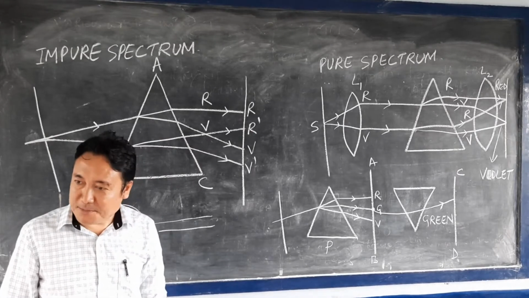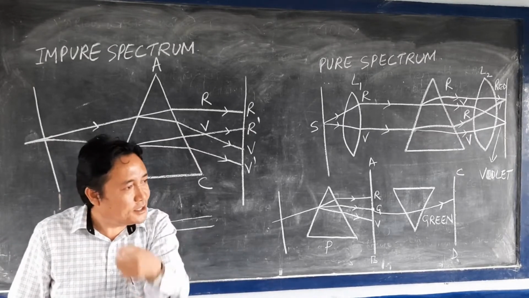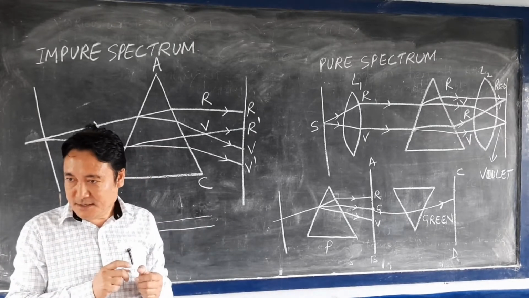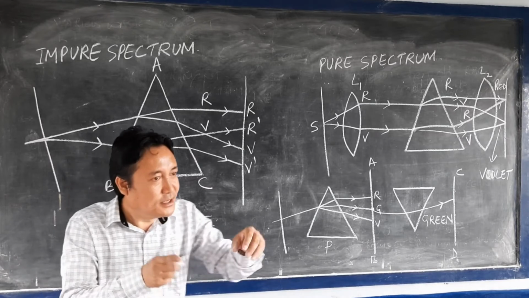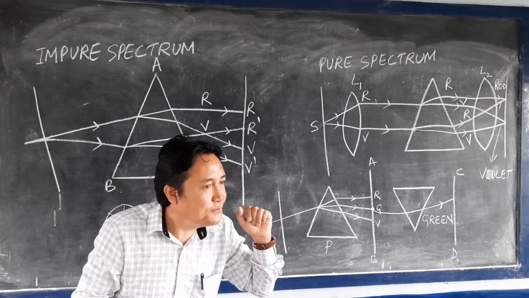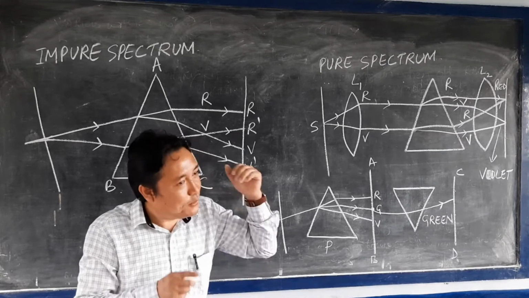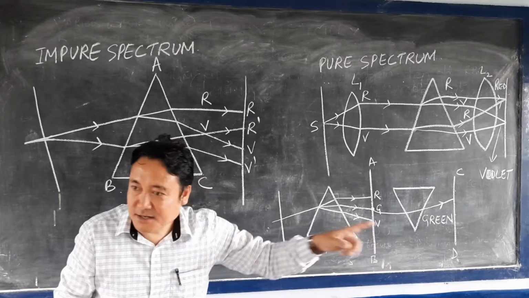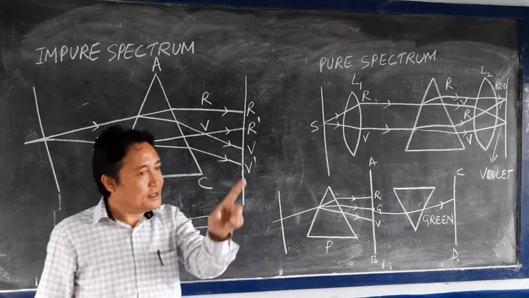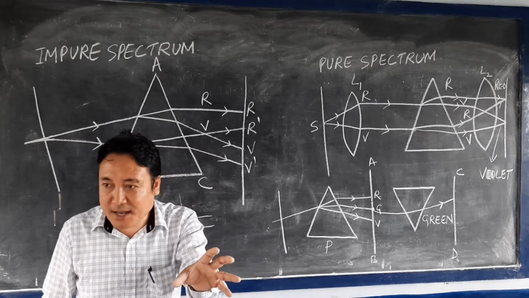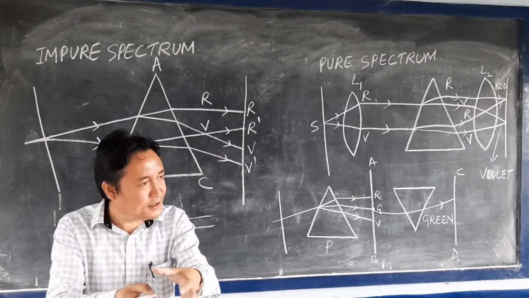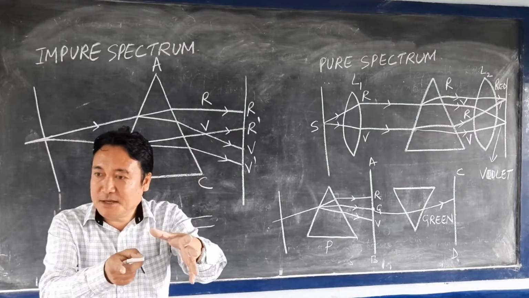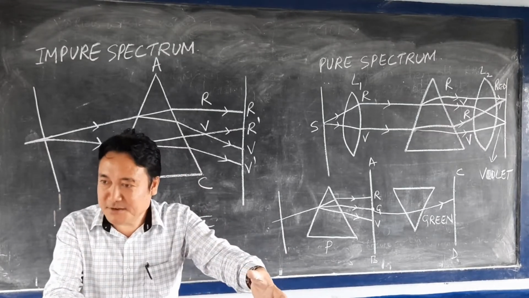Okay, you will see a dull white appearance. That means when the disc is rotated at a high speed, the 7 different colors get combined together, and you get the appearance of a white light. And when that white light gets separated, you get the appearance of the 7 different colors. So we can say that when you combine the 7 different colors, you will get the white light, and when you disperse the white light, you will get the 7 different colors.